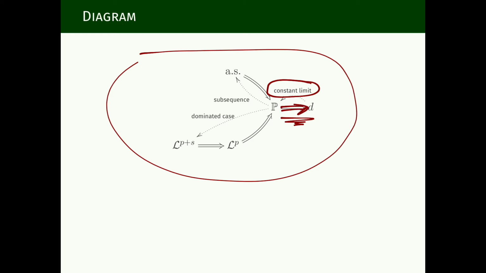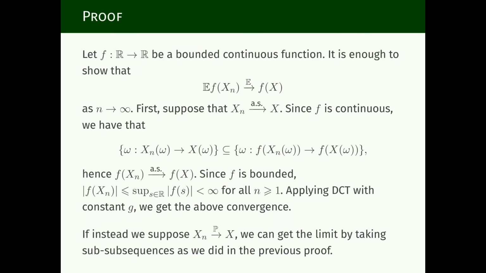Convergence in probability implies convergence in distribution. In order to prove this, we are not going to use the definition of convergence in distribution.